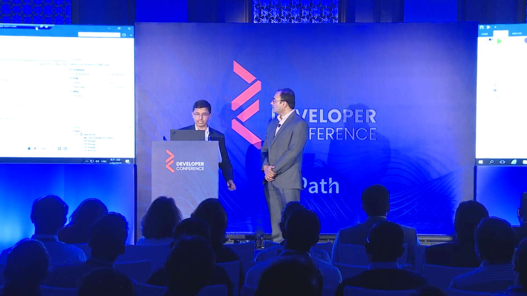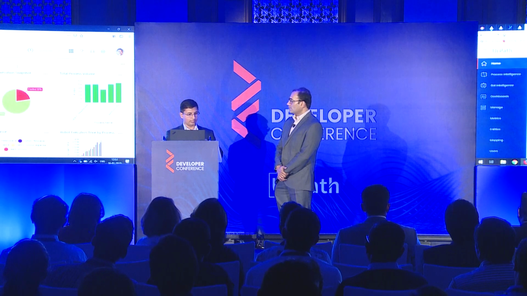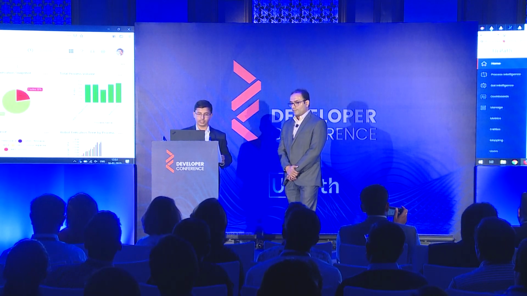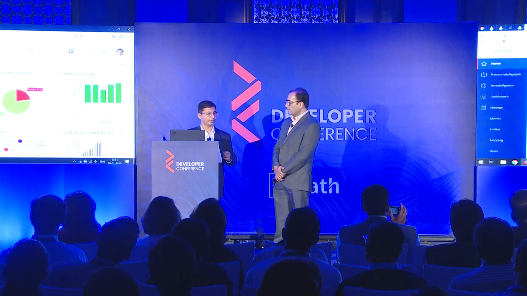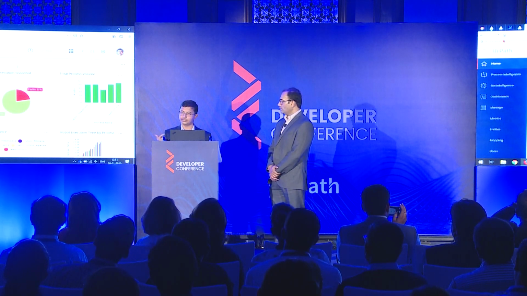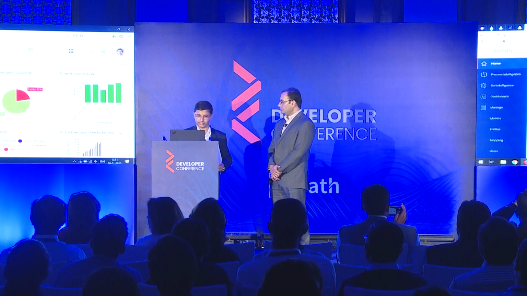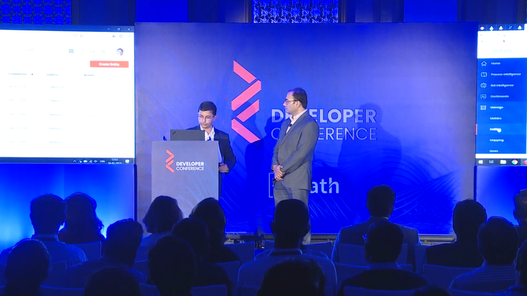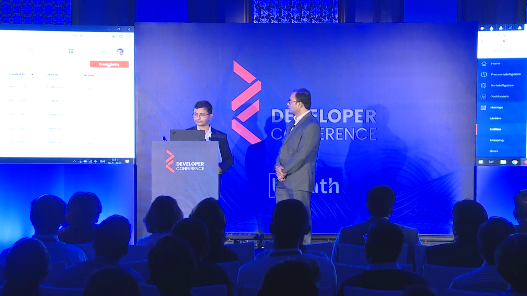So post this, the solution architect can now come to the analytics platform, and now we will go through the steps of defining an entity, creating a mapping, and then defining metrics and dashboards on that. So first, let's go to entity. An entity is nothing but a table. So let's create a new table.